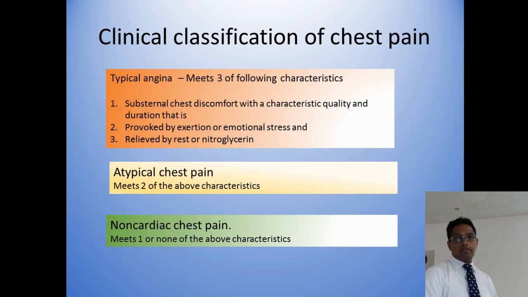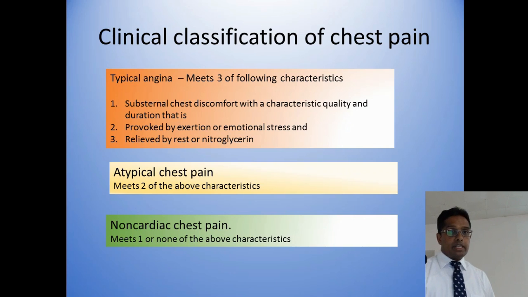Okay, again go back to our classification. These are the three types of chest pain: typical angina, atypical chest pain, and non-cardiac chest pain. Typical angina has three main features, which I label as 1, 2, 3. It's a substernal chest discomfort. The second feature is provoked by exertional or emotional stress, and the third feature is relieved by rest or GTN. If the patient tells us these three features are there, that is called typical angina. I am highlighting this because all the further management depends on this classification.